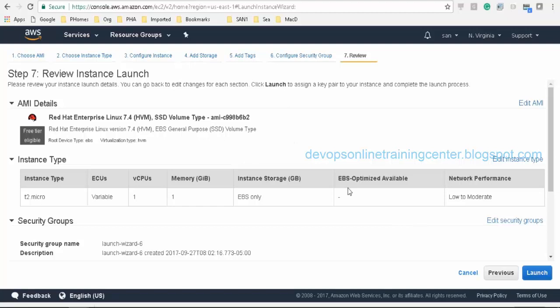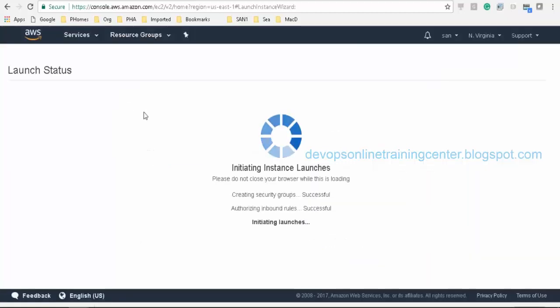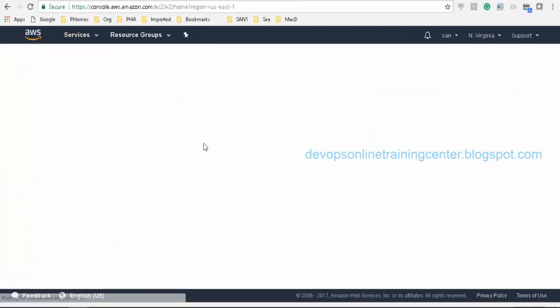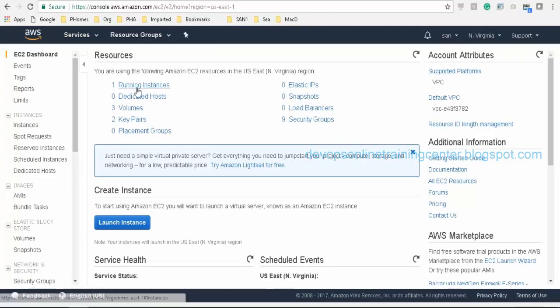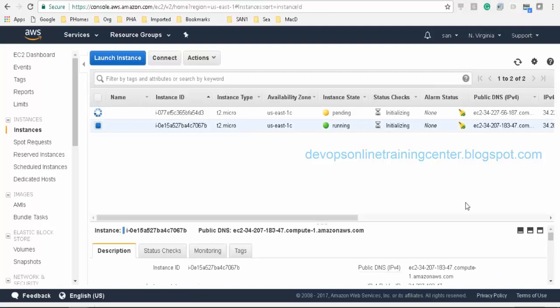Review and launch. Launch. So I'm launching another instance. So there should be two instances created. One with the advanced text as the input. So I have written a shell script that should be getting executed when the machine is coming up. Okay. So I have this machine ready.